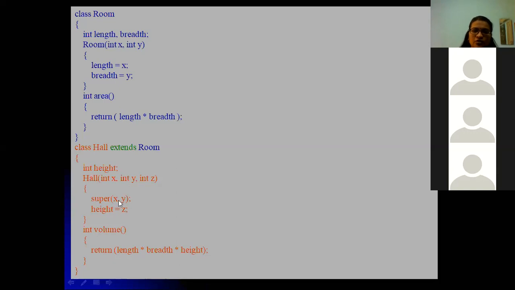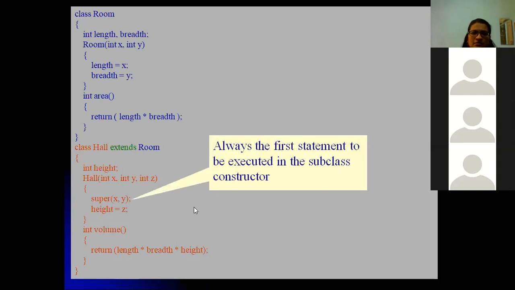The first two parameters should pass to the superclass constructor. The next should be assigned to the subclass variable. And int volume. Here we are just multiplying all the three variables. The length and breadth are the superclass variables, and height is the subclass variable. This is always the first statement to be executed in the subclass constructor. So when you have created an object for the subclass hall, this is first. I mean the x and y values will be assigned to the room, the superclass constructor.